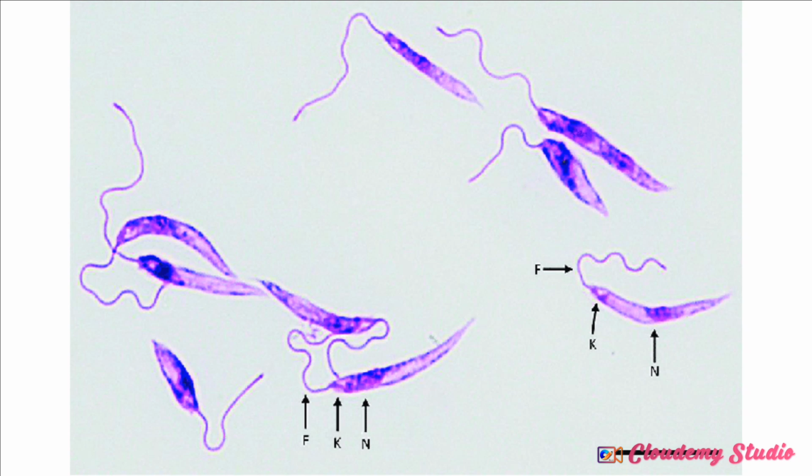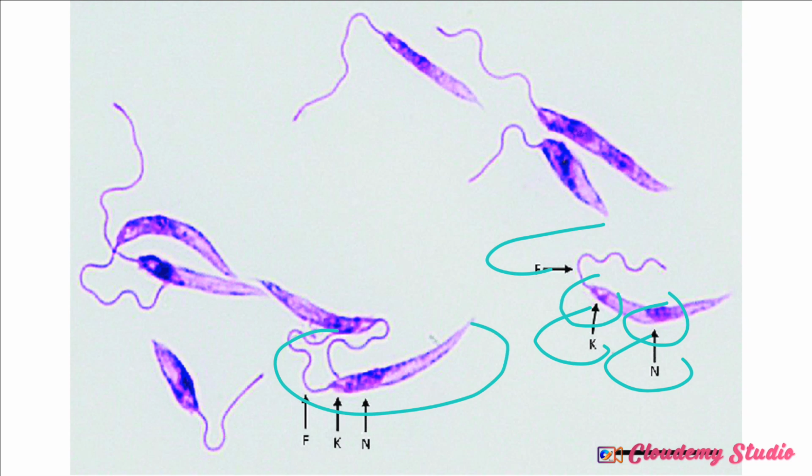Now, let us proceed to the structure of this animal. They are spindle shaped, just like trypanosome. Look at their kinetoplast: can you see that it is anterior? And their nucleus is central, without an undulating membrane. Can you see? They have no undulating membrane. This is the flagellum, this is the kinetoplast, and this is their central nucleus. Same thing with this one. These are the structures of Leishmania under the microscope. So they are spindle shaped, they possess a kinetoplast, they possess a flagellum, and they have a central nucleus.